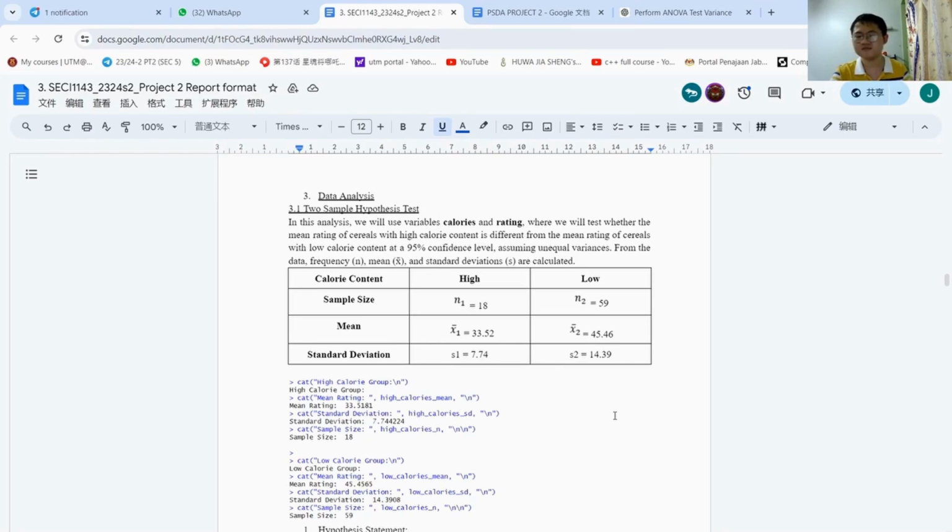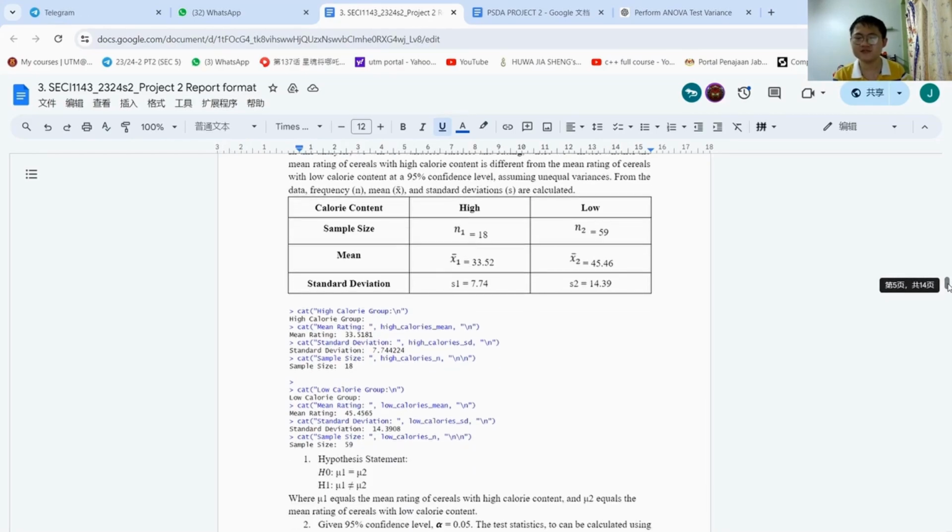In this analysis, we will use variables of calories and rating, where we will test whether the mean rating of cereals with high calorie content is different from the mean rating of cereals with low calorie content. At the 95% confidence level, assuming unequal variances, from the data, frequency, mean, and standard deviations are calculated.